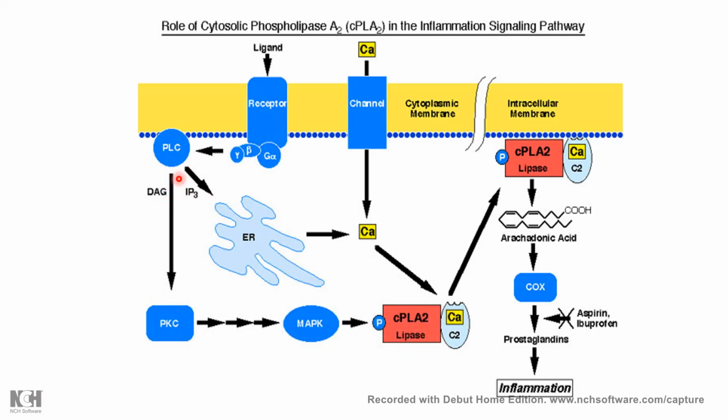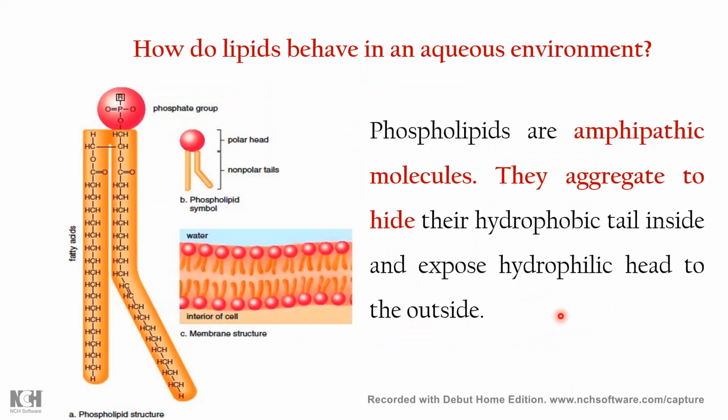which ultimately activates phospholipase A2. So this is the second messenger system, diacylglycerol and IP3, which are mainly activated after the activation of phospholipase C. So phospholipase A2 is activated, and phospholipase A2 breaks down this arachidonic acid, and this inflammation process will start. So this is the importance of phospholipase A2 and phospholipase C.